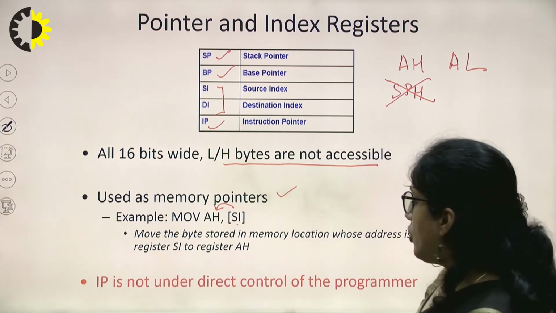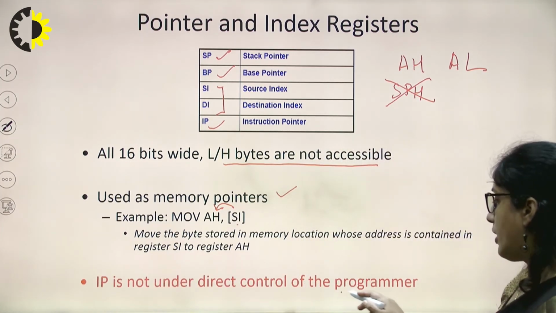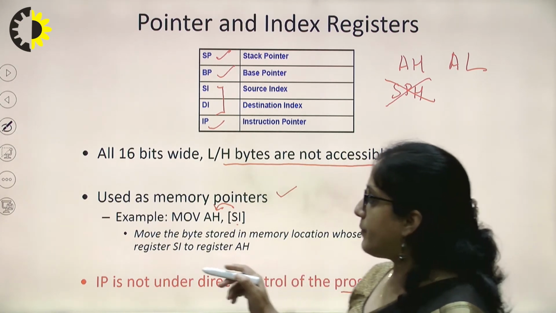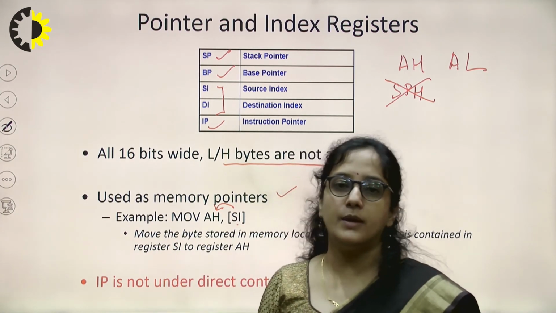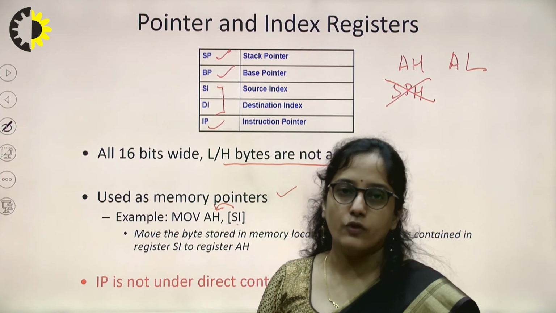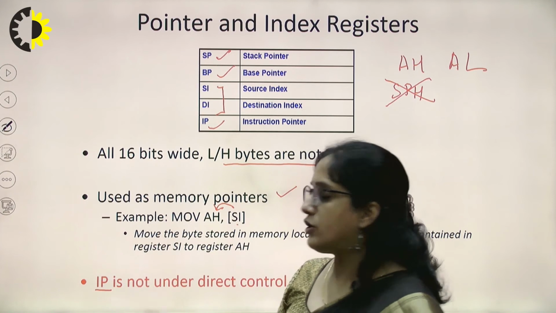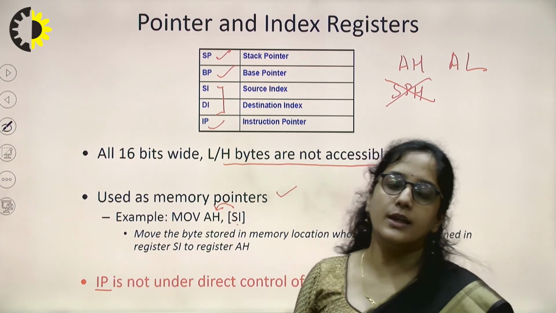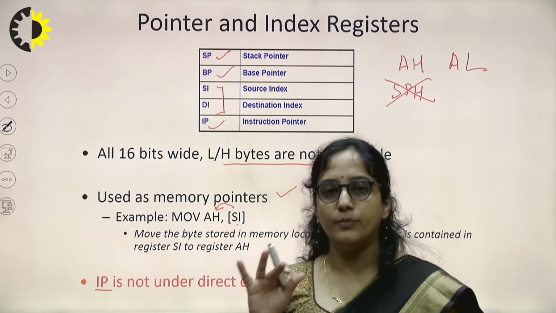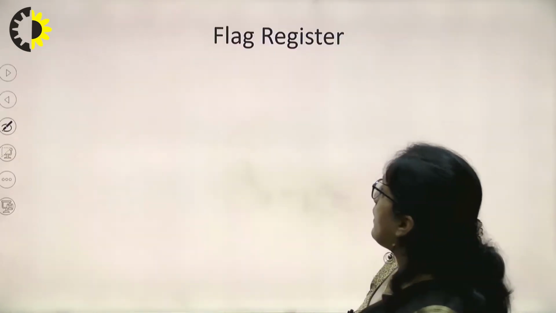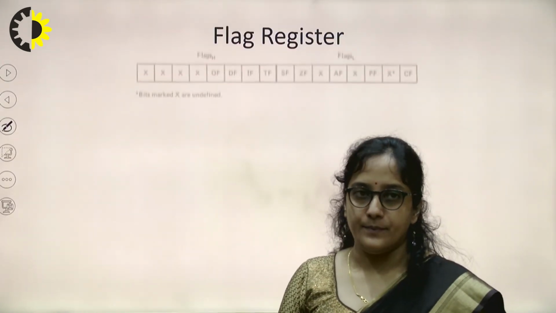IP is not under direct control of the programmer. Like in case of program counter, we are not able to manipulate the content of IP, because IP is working similar to that of program counter.